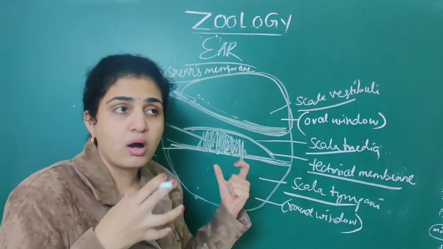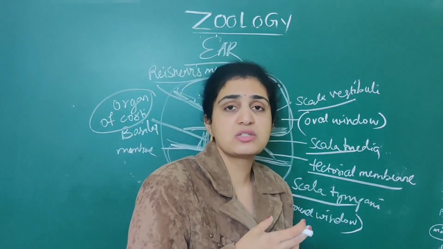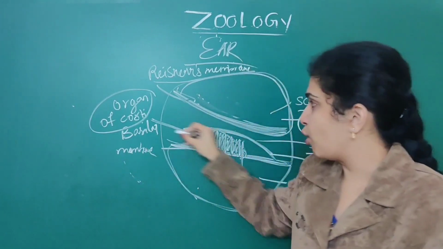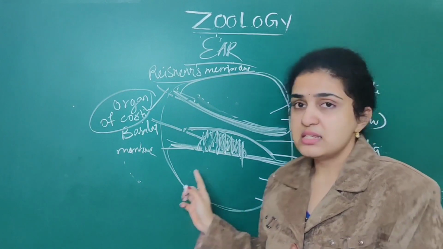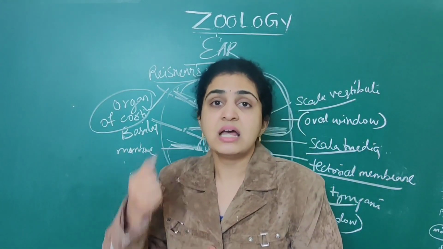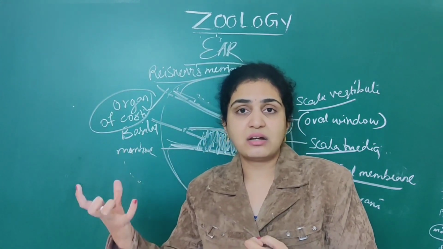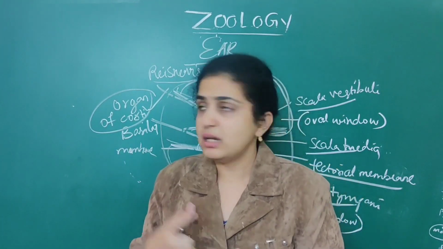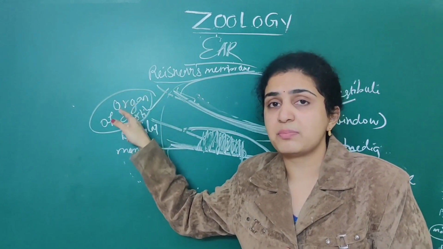See, these hair cells are associated with the main structure called the organ of Corti. This organ of Corti is the main auditory receptor that will sense the numerous impulses that are transmitted by the air into the brain. So these are called auditory receptors.